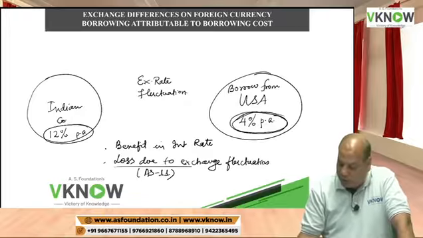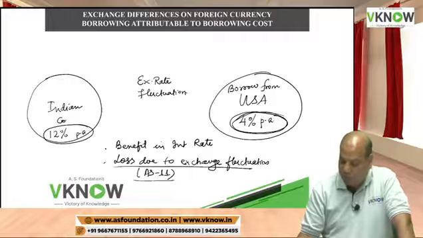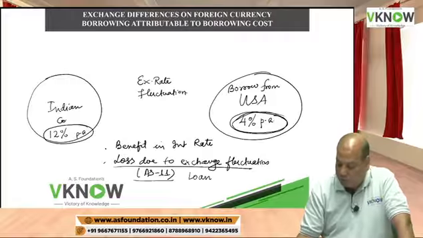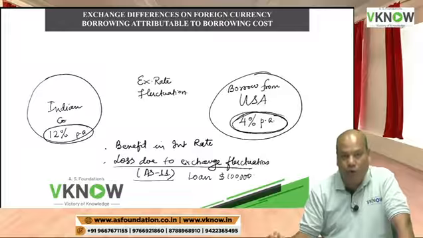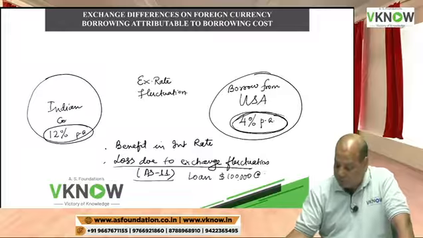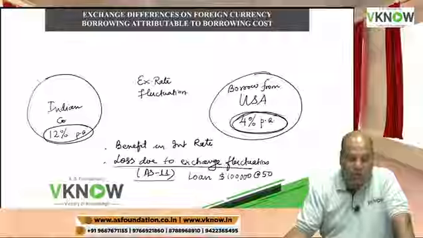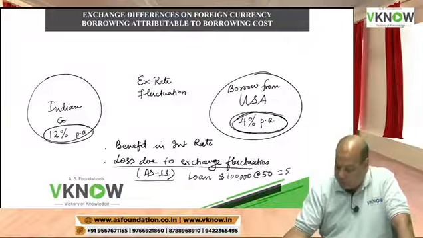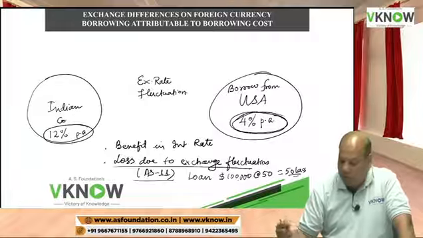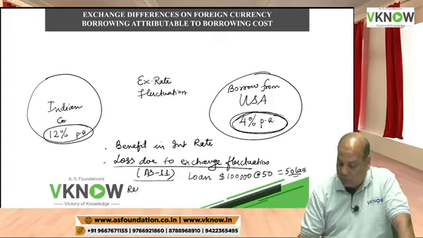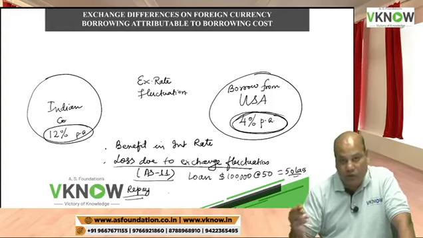In Accounting Standard 11 you have seen, suppose you have taken a loan of $1 lakh. When you borrowed the money, the rate of exchange was 50. So 50 lakh rupees you received. After 1 year, when you go to repay the loan, the exchange rate is 60.